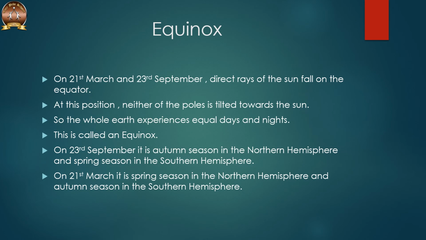This position is called equinox. On 23rd September, it is the autumn season in the northern hemisphere and spring season in the southern hemisphere. The opposite happens on 21st March when it is spring in the northern hemisphere and autumn in the southern hemisphere.